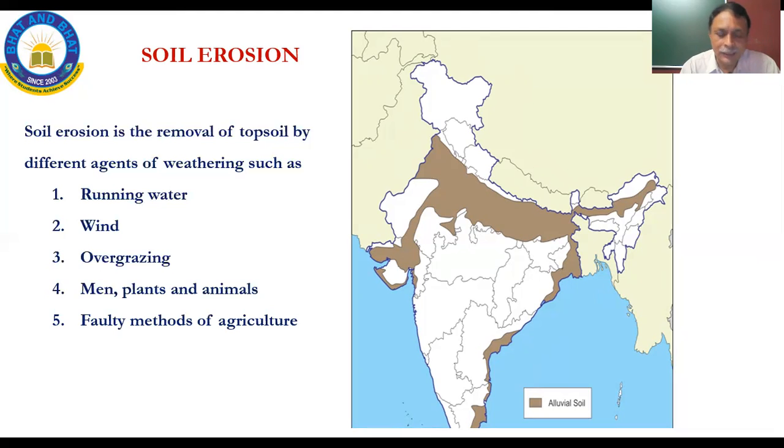Faulty methods of agriculture. In that again, crop rotation has to be maintained so that the nutrient level of that particular soil is maintained. Again, for any farmer, he will choose only those crops which give him the maximum result for that particular type of soil.